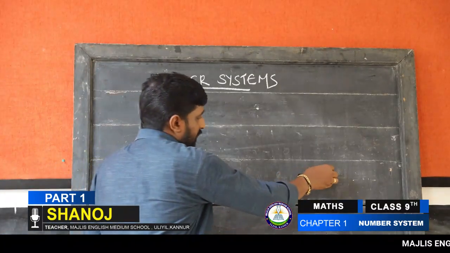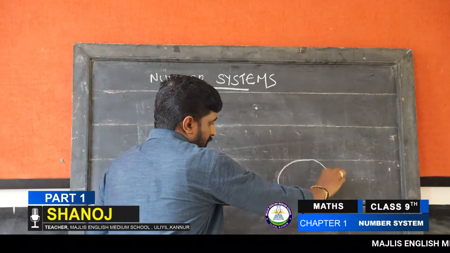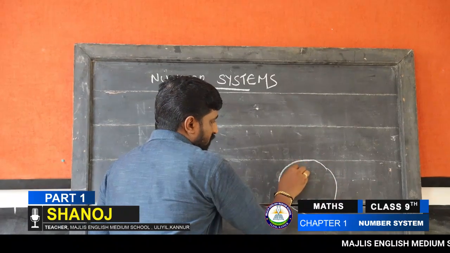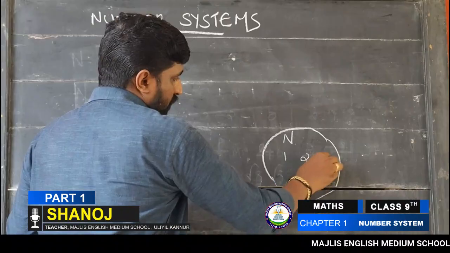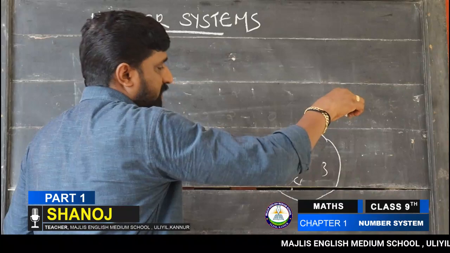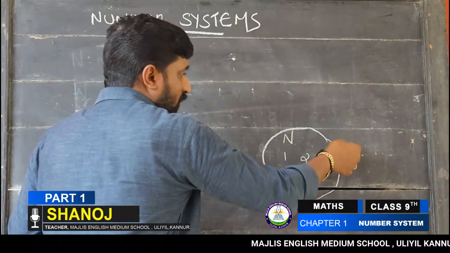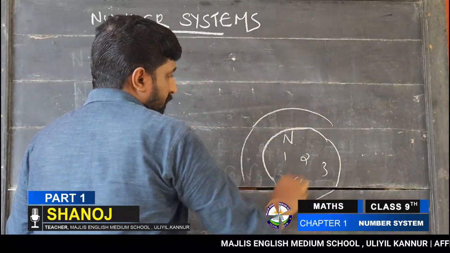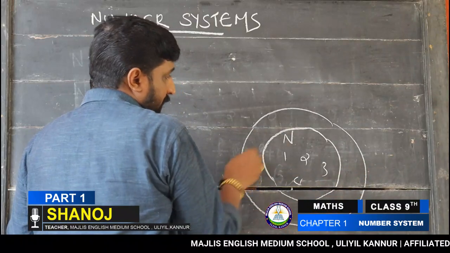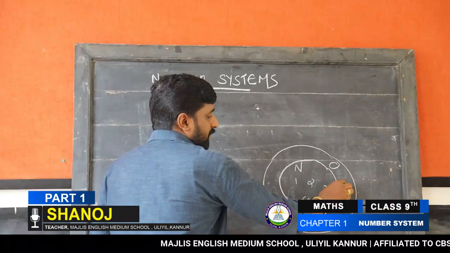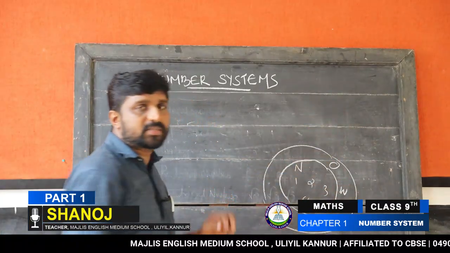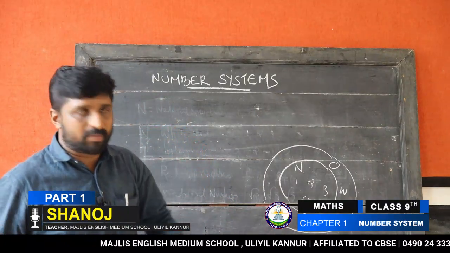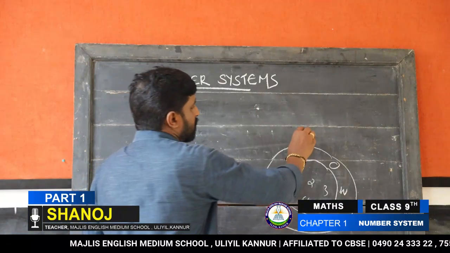When we consider a circle like this, this is considered as the natural numbers, that is 1, 2, 3, 4, like that. Including 0, it becomes the whole numbers. We already discussed natural numbers, whole numbers, and including the negative numbers also.